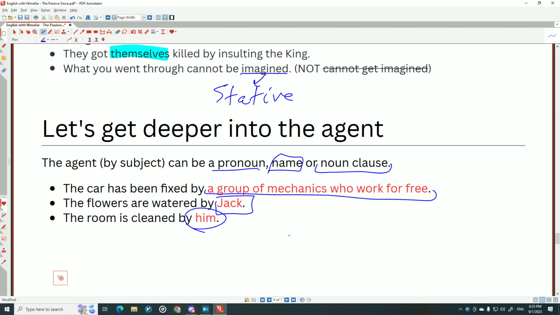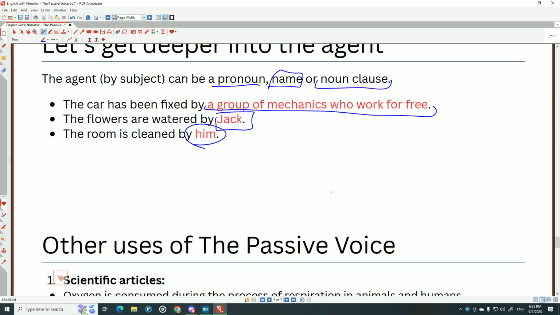That's a way you can say it. We call it a noun clause because it's a clause. It has some determiners, names, prepositions, WH words, like who work here. We have a relative clause. We have something more than just one word, so we call it a clause.